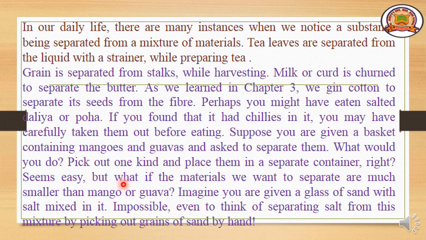Seems easy. But what if the materials we want to separate are much smaller than mangoes and guavas? Imagine you are given a glass of sand with salt mixed in it. See, in the first example, you are given a basket full of guavas and mangoes. You can easily separate it by picking by hand any one kind of fruit, right? Whereas in the second example, we have given you a glass of sand along with the salt.